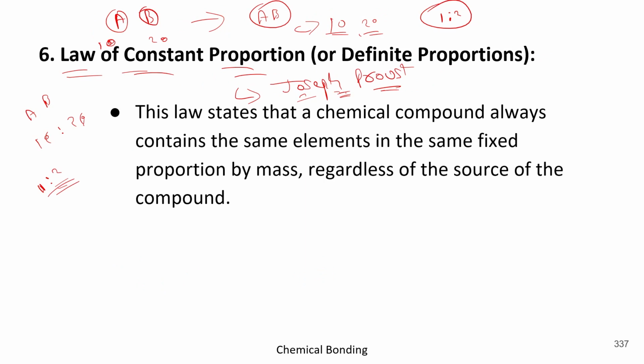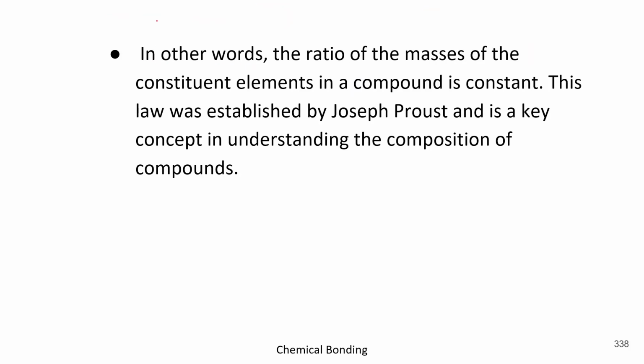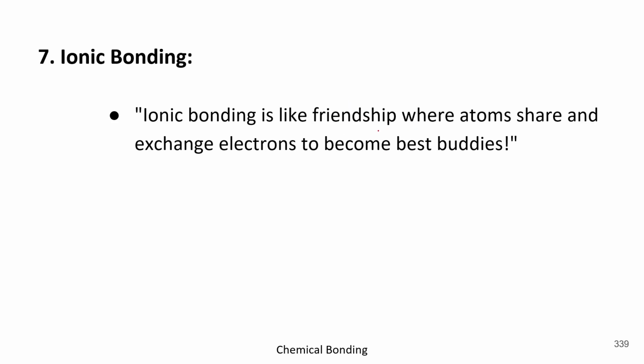Second is law of constant proportion or definite proportion, given by Joseph Proust. Okay, it states that chemical compound always contains the same elements in same fixed proportion by mass, regardless of source of compound. Like A having a 10, then it will be contributed only 10, because atoms neither be created nor be destroyed. Got it? Now come to the next point. In other words, the ratio of the masses of constant elements in a compound is constant, as I have told you, and this law is given by Joseph Proust. Okay, now let's move forward.